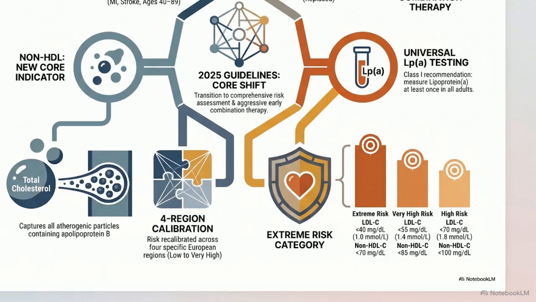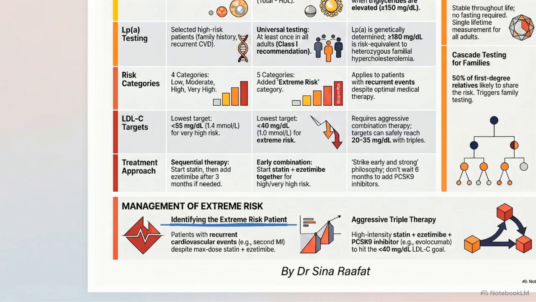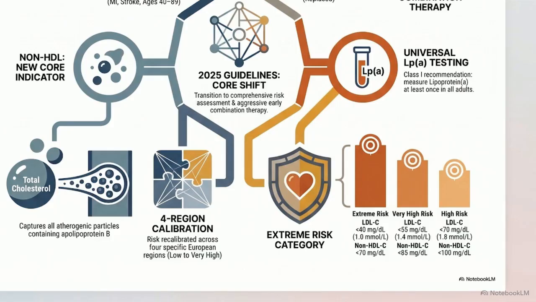The guidelines have moved from 4 tiers to 5, adding a new highest level, the extreme risk category. This tier identifies patients suffering recurrent cardiovascular events, such as a second heart attack, while they are already on maximum doses of statins and ezetimibe. The bottom right bar graphs show descending lipid targets. High-risk patients drop LDL below 70 milligrams per deciliter and very high risk below 55.